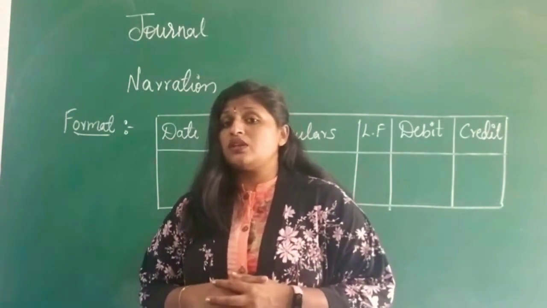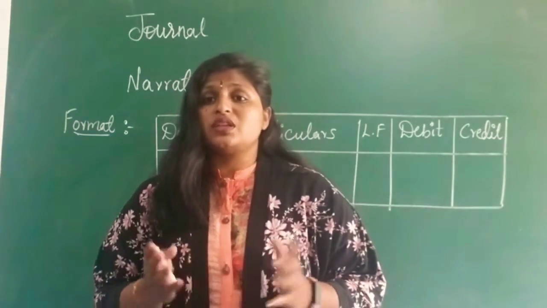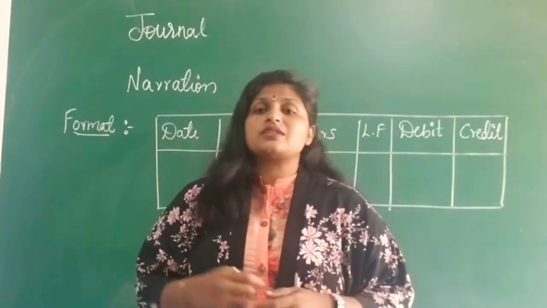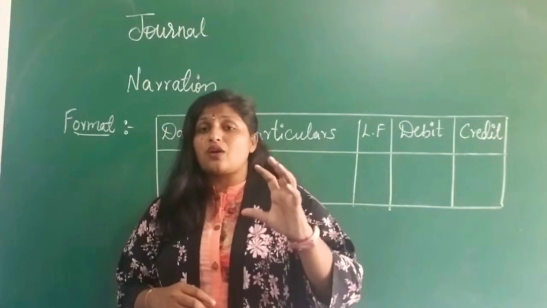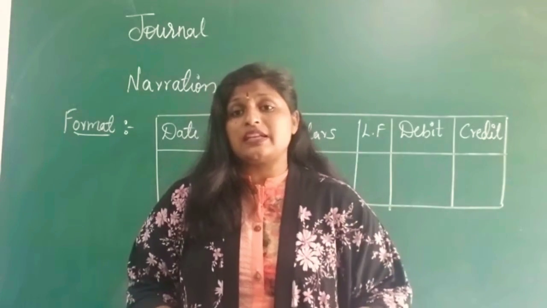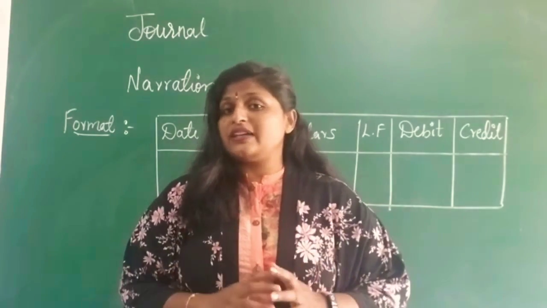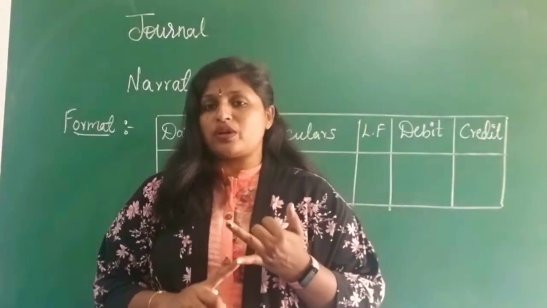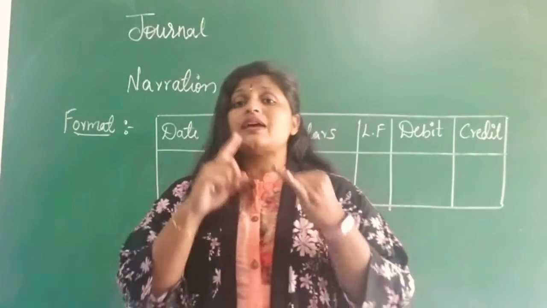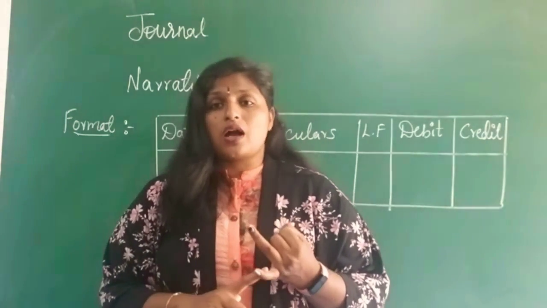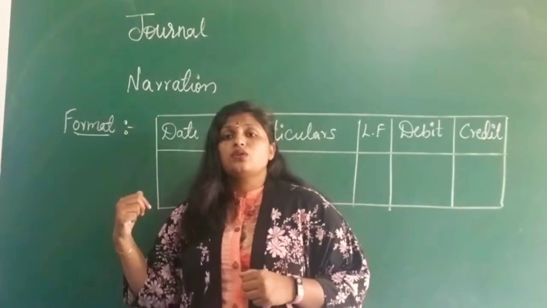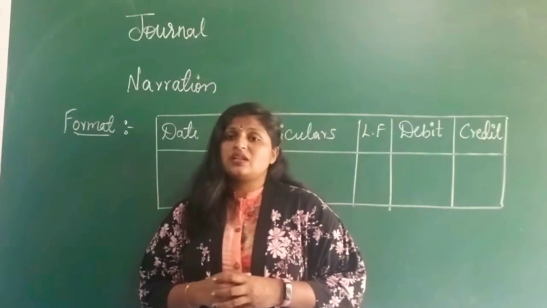And one more thing you have to learn is the classification of accounts into assets, liabilities, capital, income, and expenditure, that is expenses. You should know which account belongs to which particular category. Is it an asset, is it a liability, is it an expense, or is it an income? You have to identify this. You should learn these two things, which are very important for journal entries: the classification of accounts and the rules of accounting under the American system. Using these two, we can go ahead with the next topic, that is journal entry.